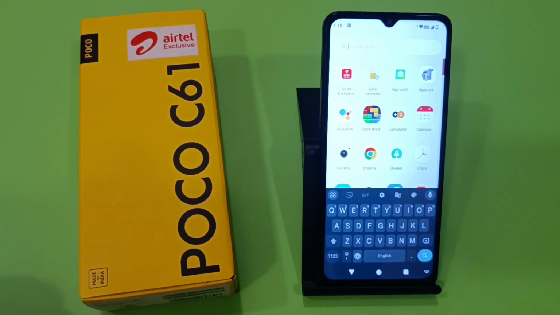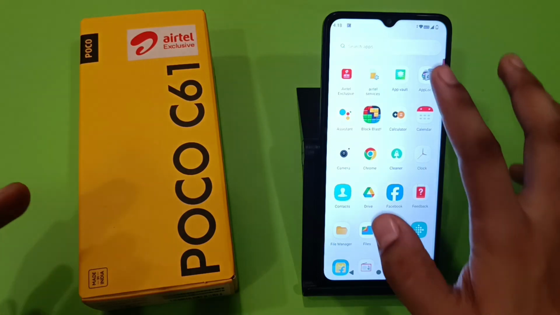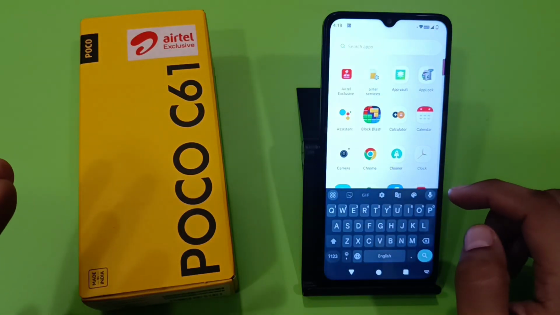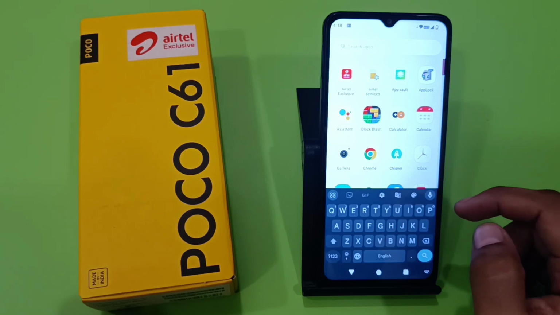In this video I'm going to tell you how to fix Google voice typing if you are facing this issue. When you click on it and you are saying something and it writes something else, then how you can fix this problem in your POCO smartphone.